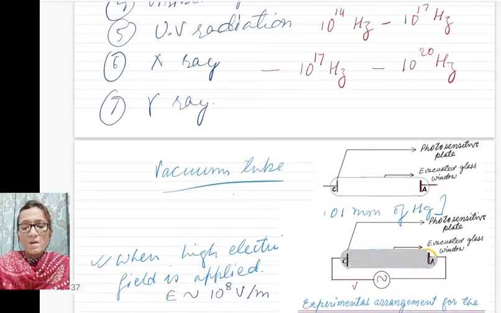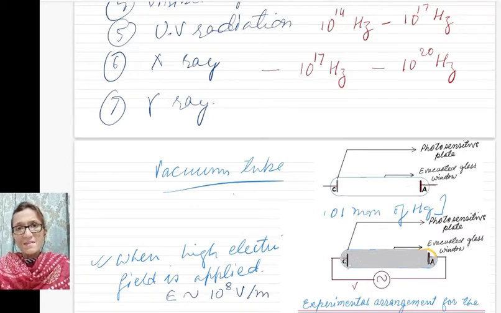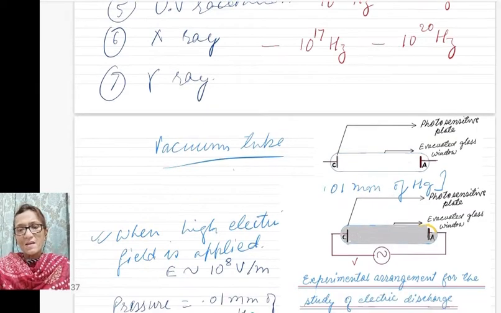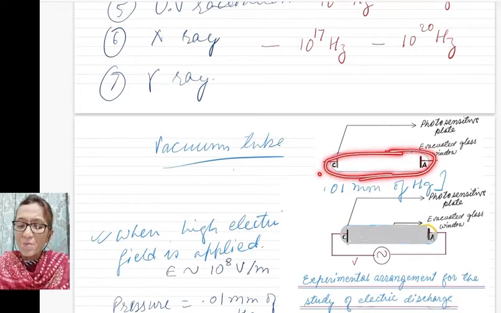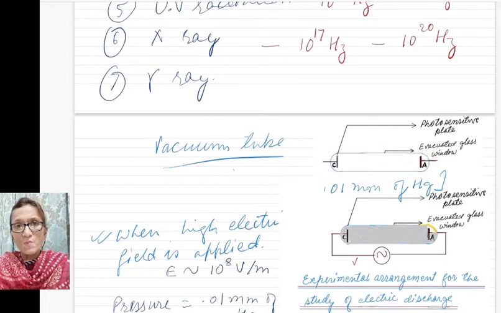Now, for establishing the nature of light, we are to convert the light into electric current. For that we need a vacuum tube. Here is a glass tube which is evacuated from the inside. And this glass tube contains 2 electrodes, a cathode and an anode.